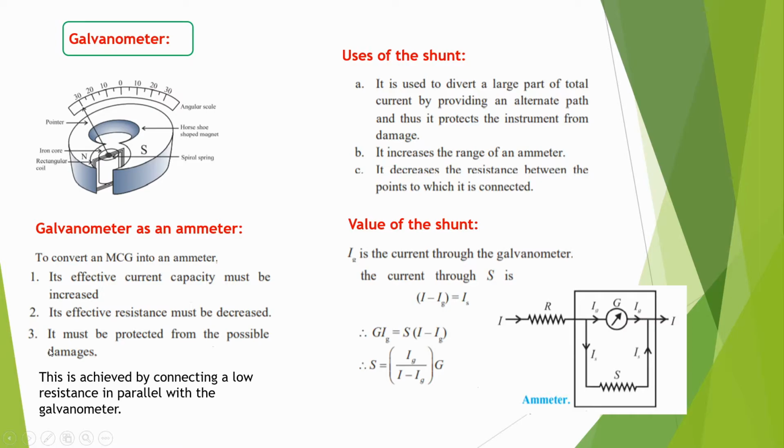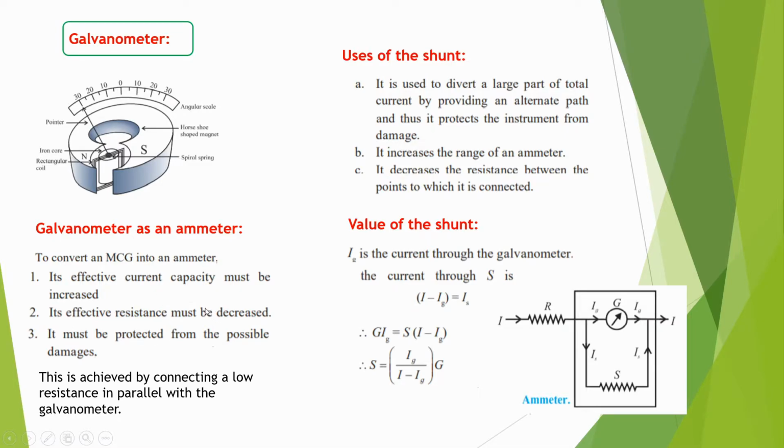Third, it must be protected from possible damage. Why? Because when a large amount of current passes through it, the delicate coil can get damaged. So for the protection of that coil, we can make some modification in it. These are the modifications made in the galvanometer while it is used as an ammeter.